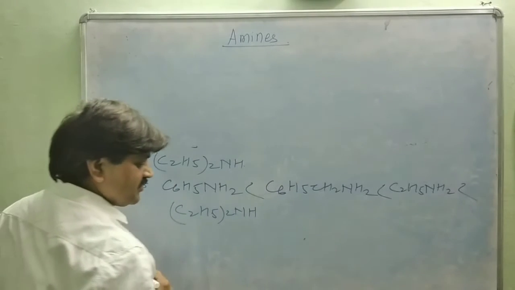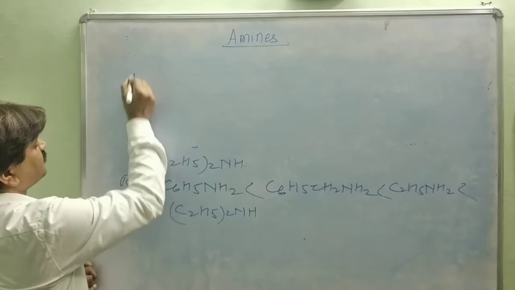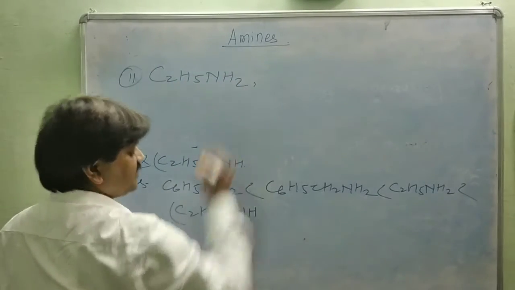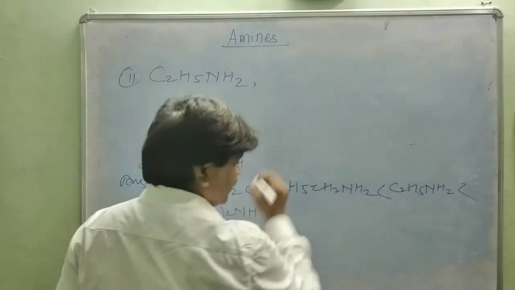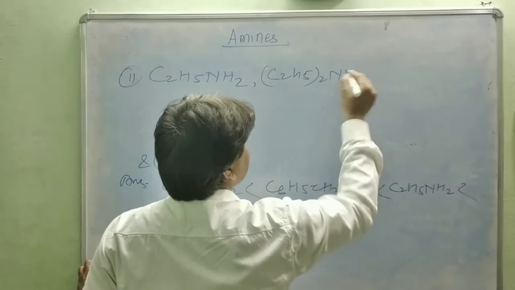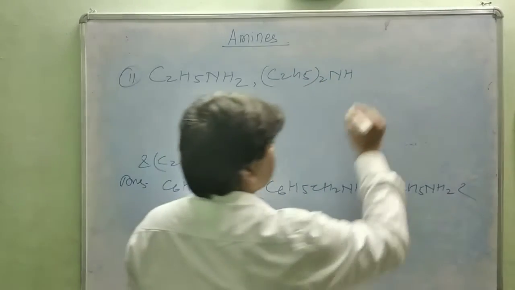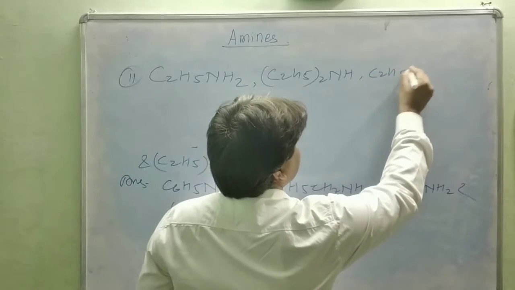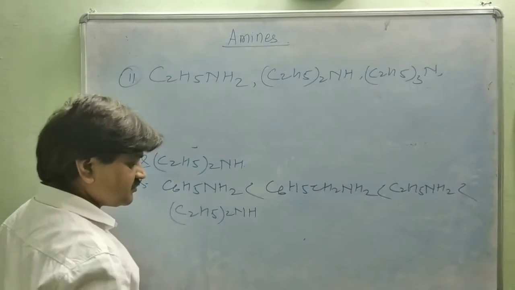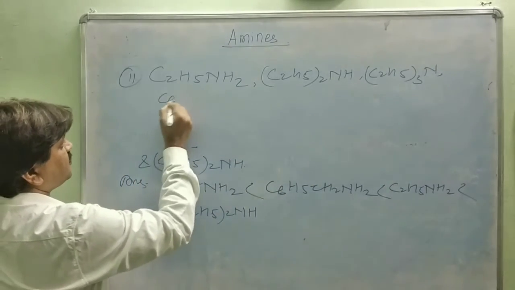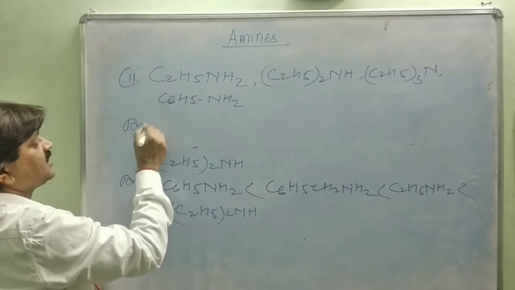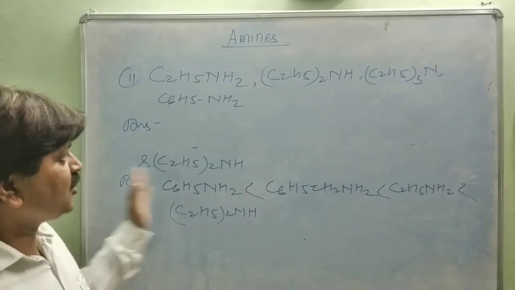The second question gives C2H5NH2, ethylamine, (C2H5)2NH, diethylamine, a secondary amine, the tertiary amine (C2H5)3N, and C6H5NH2. What would be the increasing order of these amines?